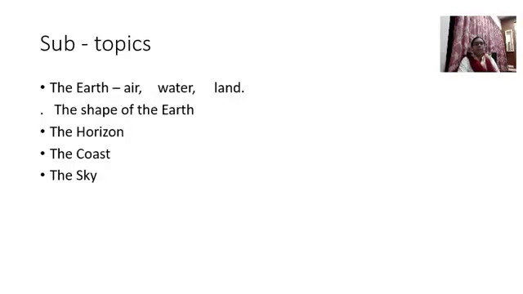The Earth: we are going to learn the 3 components, air, water, and land, one by one. Then next we will be learning the shape of the Earth, then the horizon, the coast, and the last one is the sky. By the end of the lesson, you will be able to understand all the 5 topics.